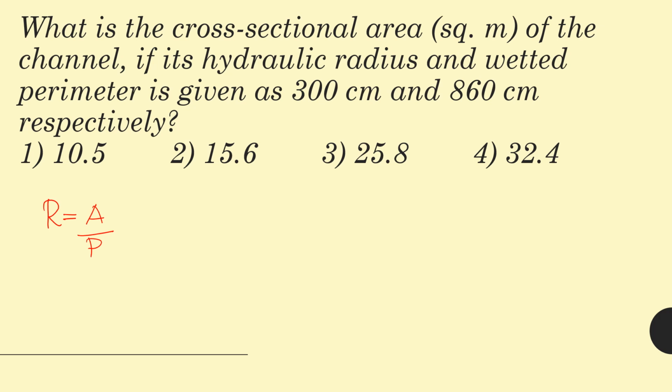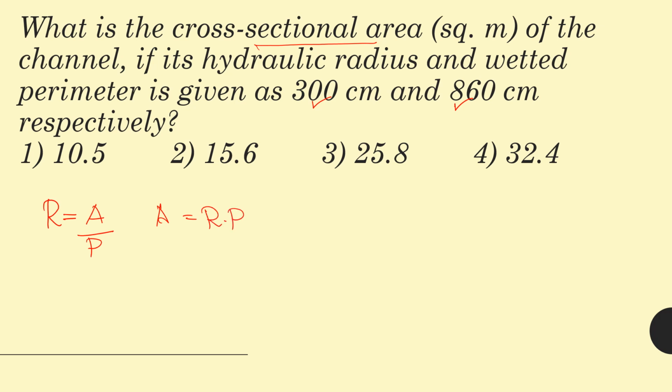Here the cross-sectional area is asked, and hydraulic radius is given as well as the wetted perimeter. So we can write A is equal to R into P, right?